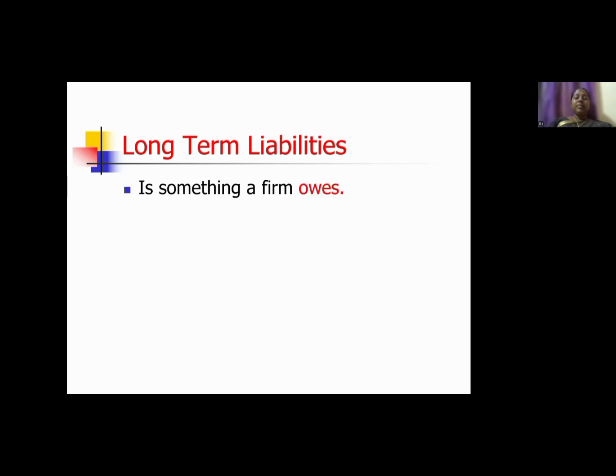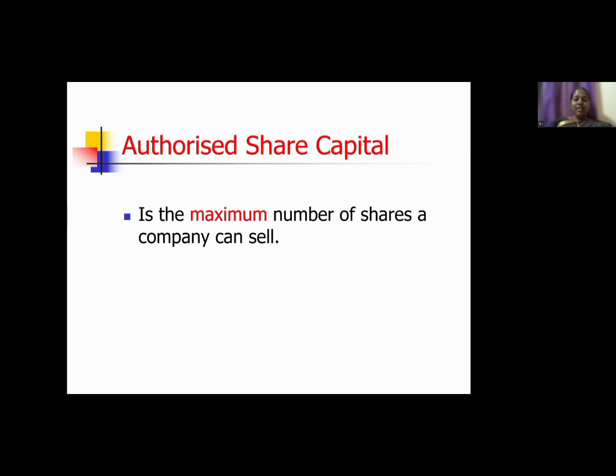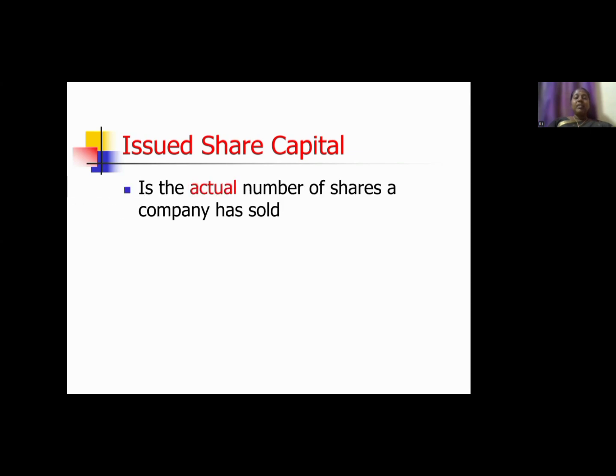Long-term liabilities are something a firm owes that takes longer than 1 year to pay off. It is called long-term liabilities. What is meant by authorized share capital? Authorized share capital is the maximum number of shares a company can sell. What is meant by issued share capital? Issued share capital is the actual number of shares a company has sold.